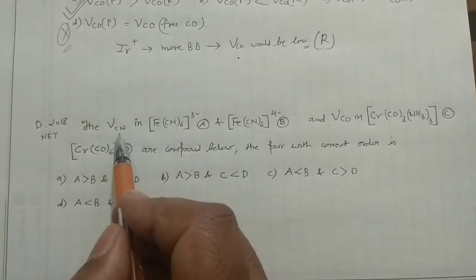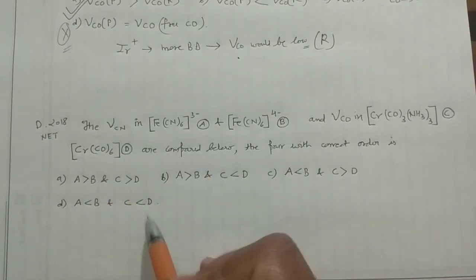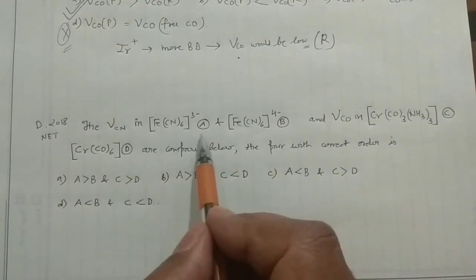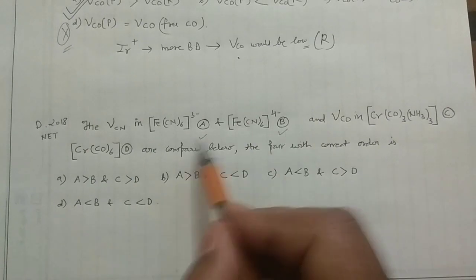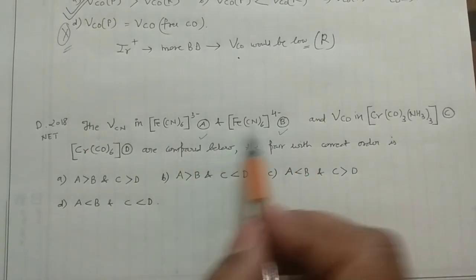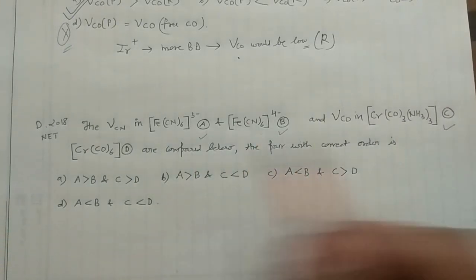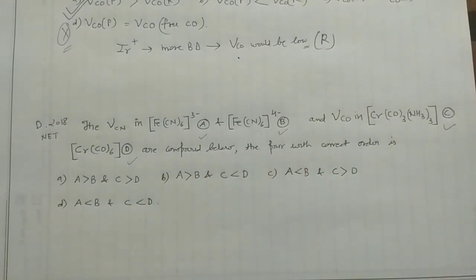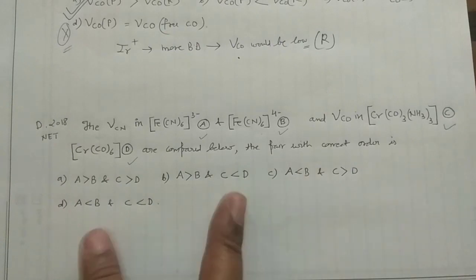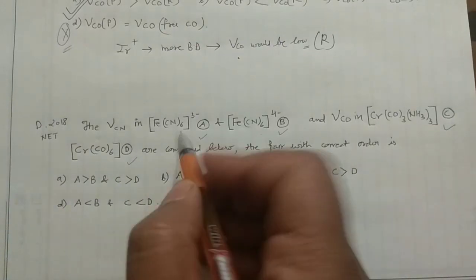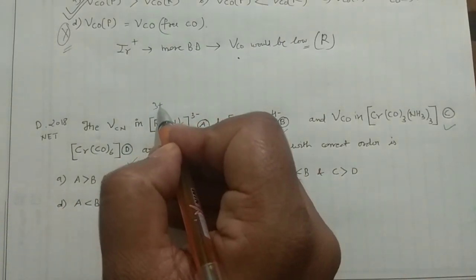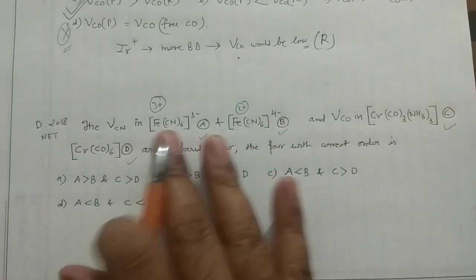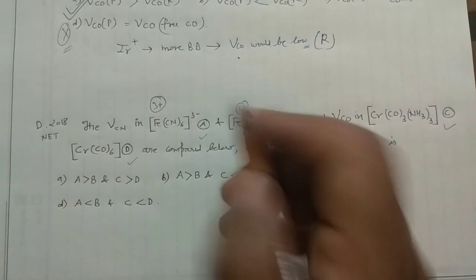Now they are asking about cyanide. This is not the carbonyl compound in the first case, but it is carbonyl in the second case. So you have the compound A and the compound B. These are the cyanide compounds, and then you have the compound C and the compound D. They are the carbonyl compounds. And you have to find the correct order. So again you can check this. Iron is 3 positive and iron is 2 positive. So I'm going to solve from here actually.